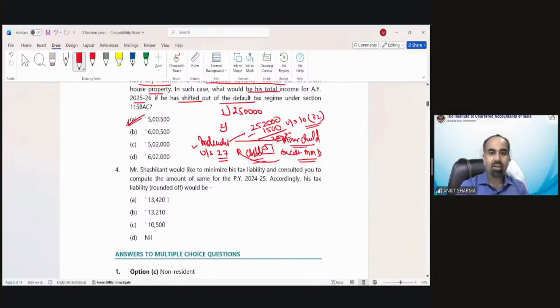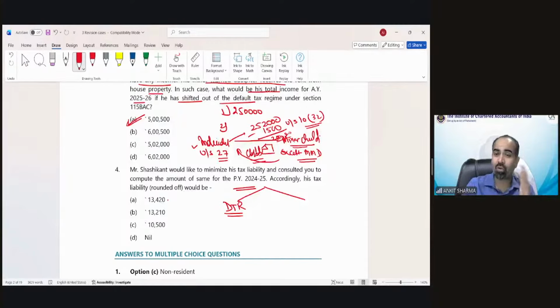Now, Mr. Shashikant would like to minimize his tax liability as consulted to you. Compute the amount of tax for previous year 24-25. Accordingly, his tax liability rounded up would be. So now in this case, you have to calculate tax as per both methods, default tax regime and normal provisions, because the question is silent. When the question is silent, you have to calculate tax as per both methods.